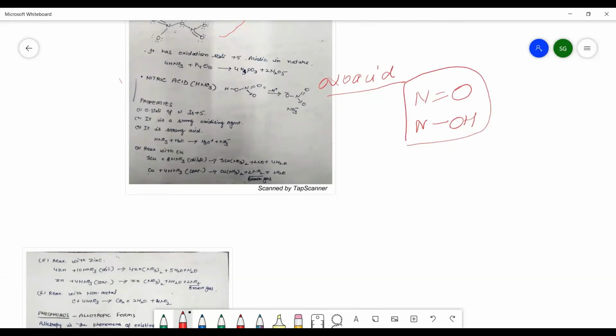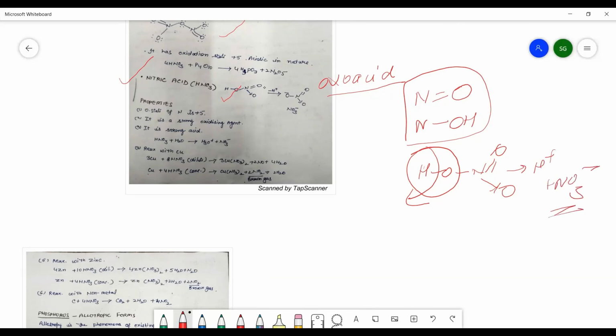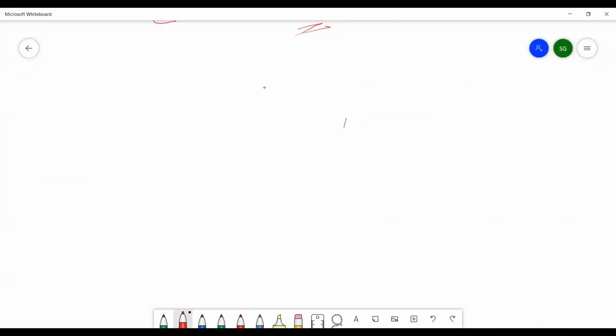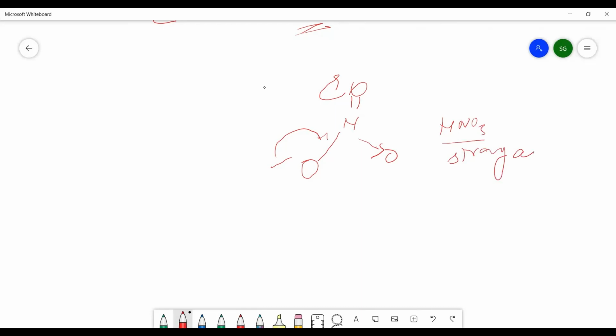If you see the structure of nitric acid, HON double bond O, it has a tendency to release the H positive ion from this bond, and there is a generation of NO3 minus. This is generated, and you can easily see this NO3 minus is highly resonance stabilized, and because of the stabilization, we can say HNO3 is a strong acid.